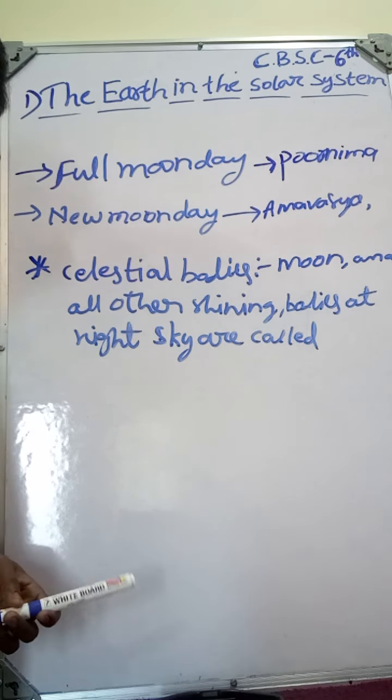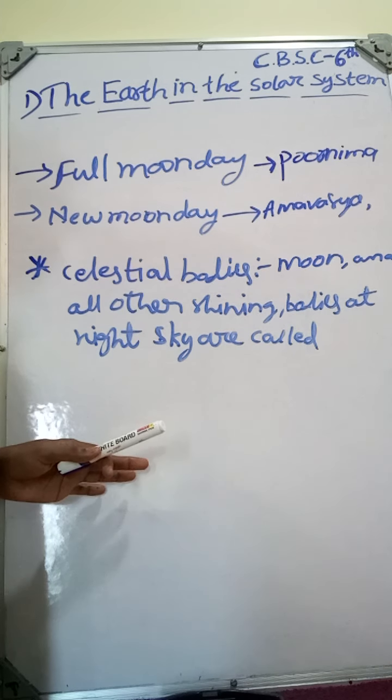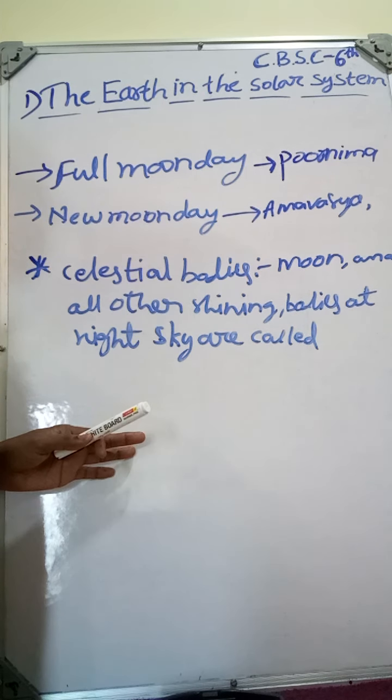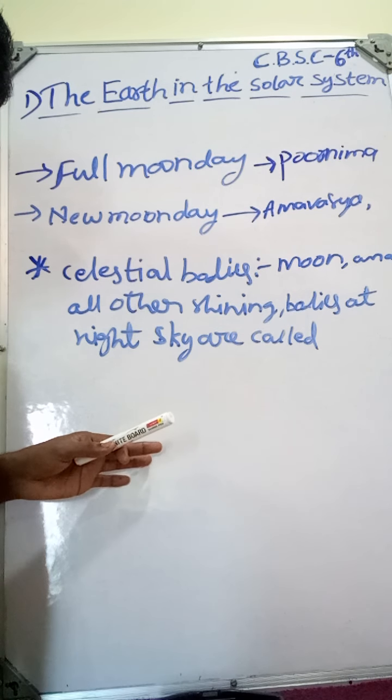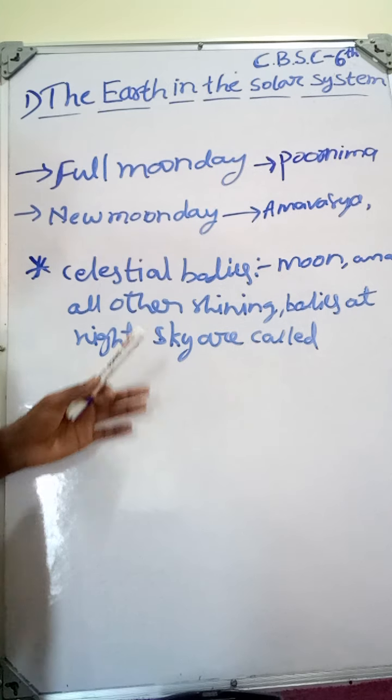These celestial bodies, like the moon and other shining objects, we can only observe at night time. That's why these are called celestial bodies.